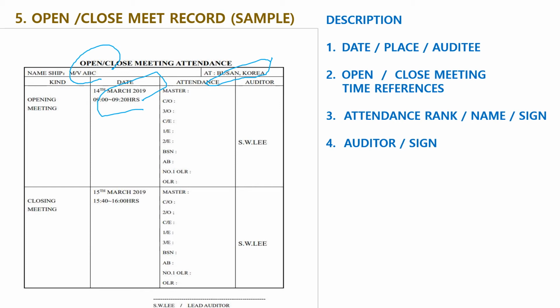Opening meeting time from 9 o'clock to 9:20, closing meeting 15:40 to 16:00. Attendance: master, chief officer, with rank and name, signed by the auditor. In this opening and closing meeting record, the old signs are cancelled.